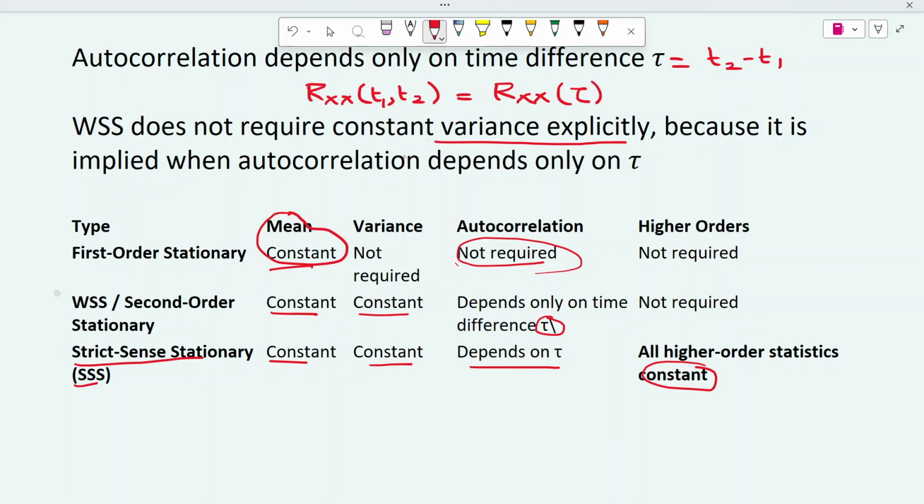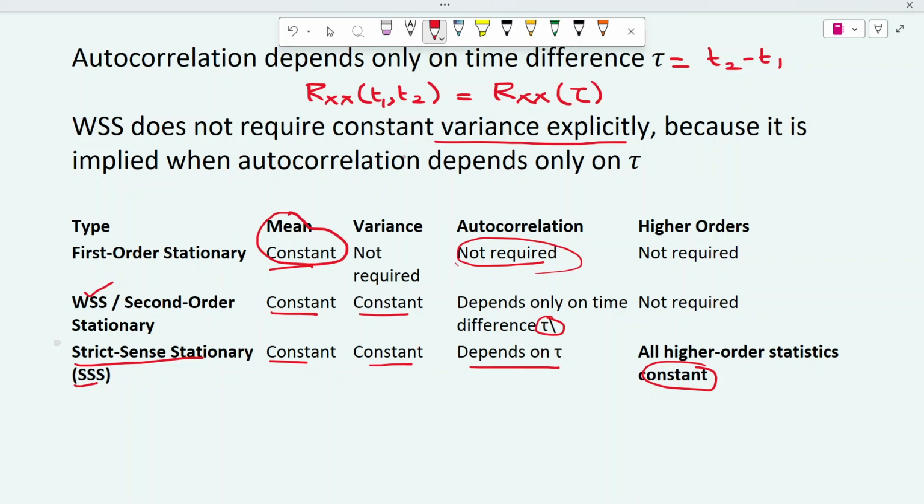For a second order stationary random process, it is also a wide sense stationary random process. And for a strict sense stationary random process, the mean and variance should be constant, the autocorrelation function should not depend on t1 and t2 individually, and all higher order statistics should also be constant.